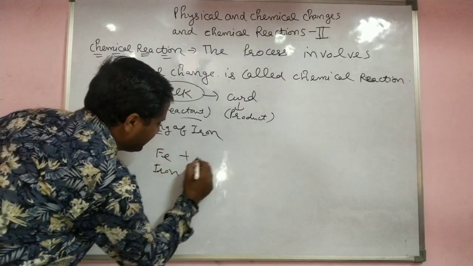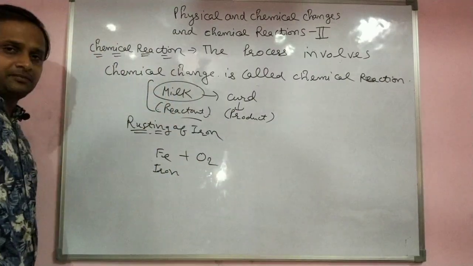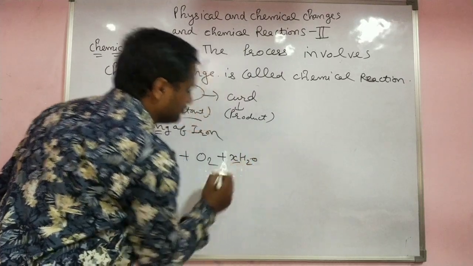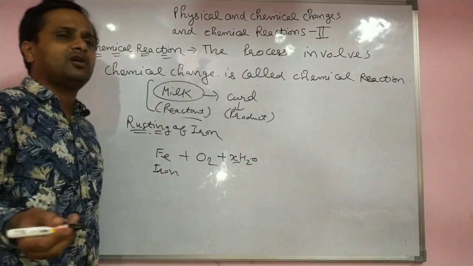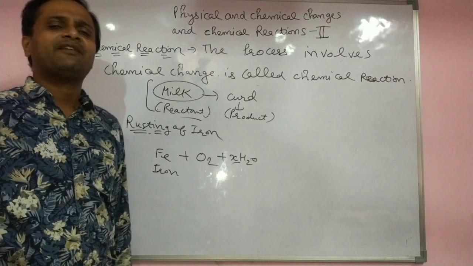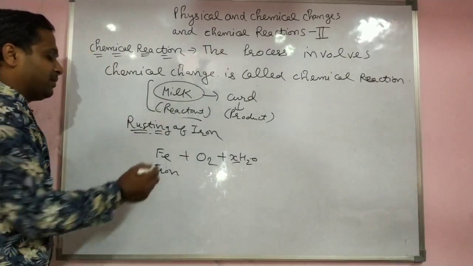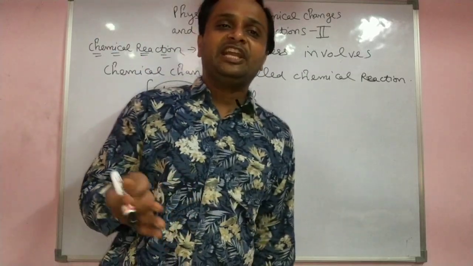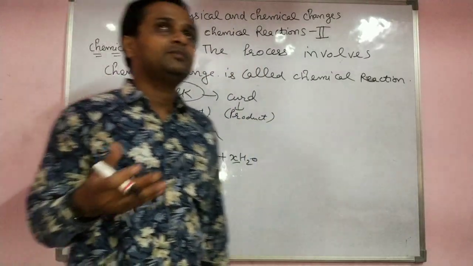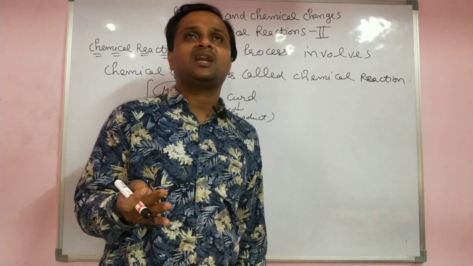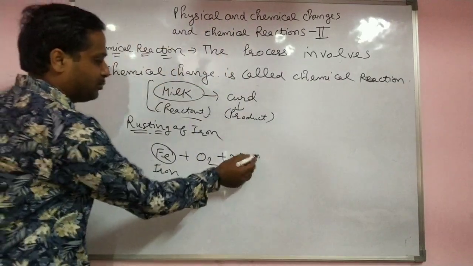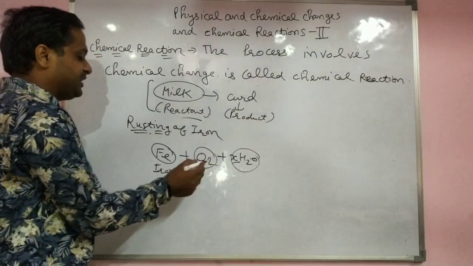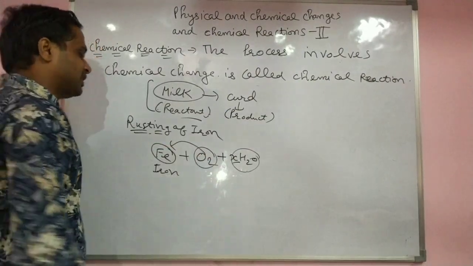When iron reacts with oxygen and moisture, with a little water molecule, XH2O, where X means 1, 2, 3, whatever value. Keep in mind, rusting of iron is corrosion. The word actually used is corrosion: the eating up of the metal due to environmental conditions, oxygen, water, moisture. This is the moisture and this is the air, oxygen. Due to the presence of these, when they attack, an oxidation reaction takes place.